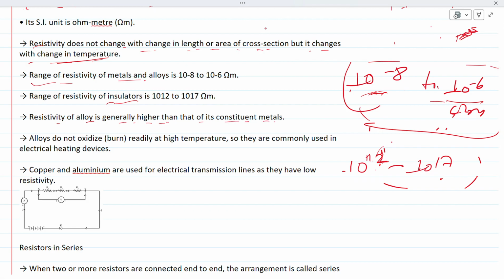It means that if you make an alloy, then it has higher resistivity than its constituent metals. Alloys do not oxidize or burn readily at high temperature, so they are commonly used in electrical heating devices. Why are alloys used in electrical heating devices?